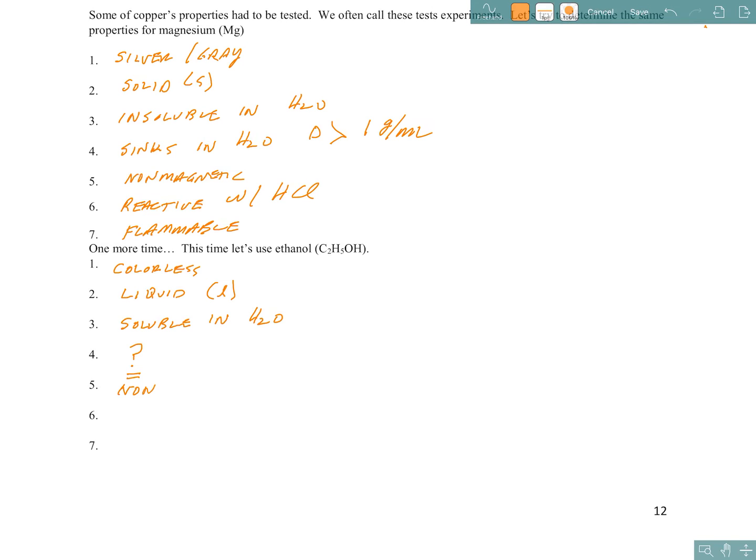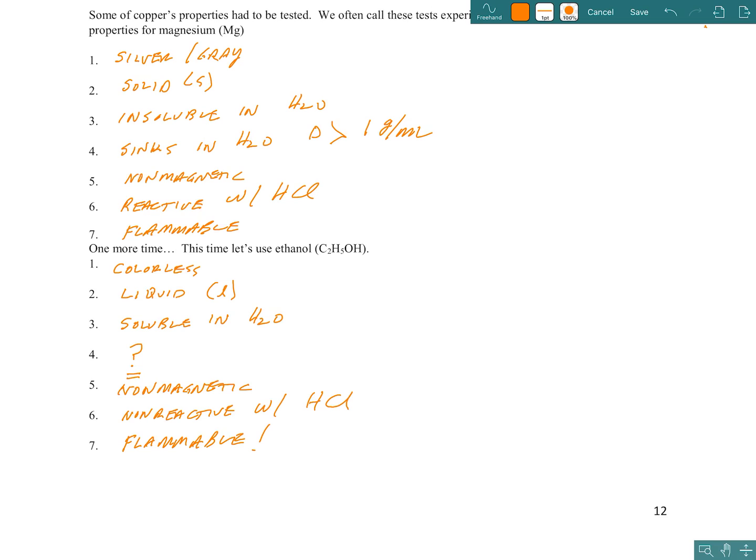How about magnetism? Yeah, that wasn't very fun, was it? It was non-magnetic. It's definitely a property of ethanol. It's a characteristic that describes that piece of matter. Did it react with HCl? Nope. It was non-reactive or unreactive with hydrochloric acid. Was ethanol flammable? You bet it was. I should have driven my little Hummer car through it. Wouldn't that have been fun to watch? It's definitely flammable. Once again, it's a characteristic that describes that piece of matter.